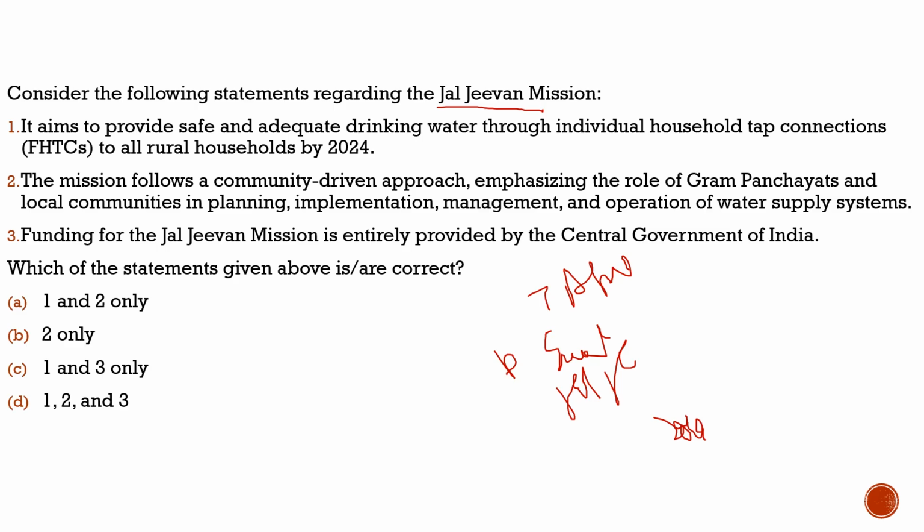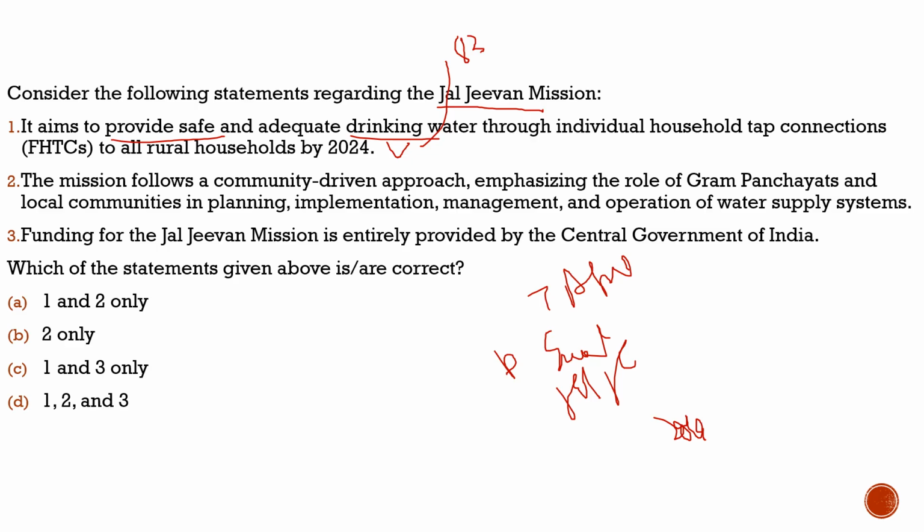Now let's solve the question. The question says, consider the following statements regarding the Jal Jeevan Mission. First statement: it aims to provide safe and adequate drinking water through individual household tap connections to all rural households by 2024. Yes, indeed, its aim was this, but did it successfully implement it? No, its implementation was not 100% successful. Its implementation success was only around 80% of rural households. So in a way, it has been very much a game changer for women in the rural households. So the first statement is correct.